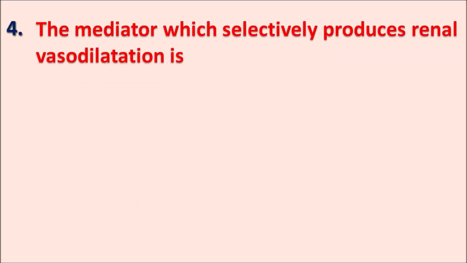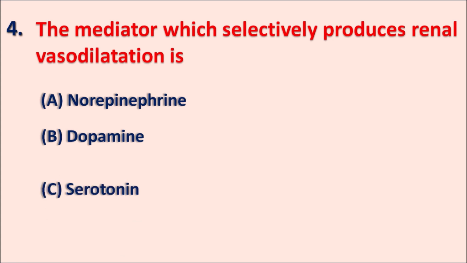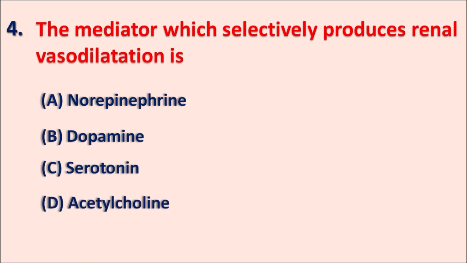Fourth one, the mediator which selectively produces the renal vasodilatation is A. Norepinephrine, B. Dopamine, C. Serotonin, D. Acetylcholine. All these are different types of neurotransmitters. Which neurotransmitter produces the renal vasodilatation selectively? So here the right answer is dopamine.